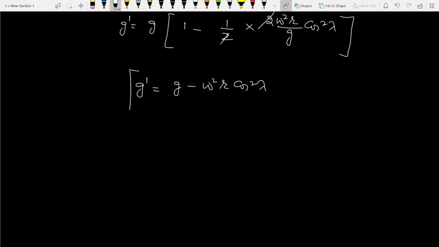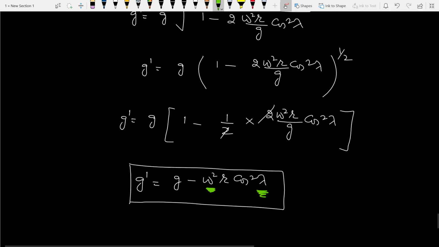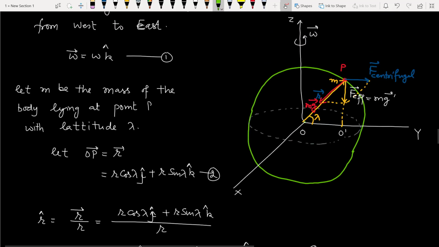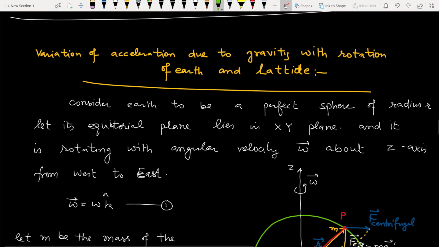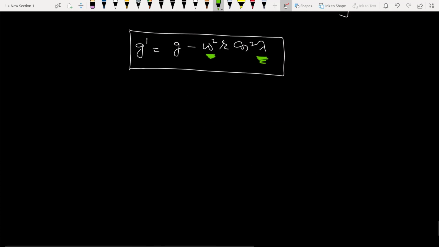So this is the relation with effective acceleration due to gravity, and it depends upon two things, rotation of earth and latitude. So this is the name of our article, that how acceleration due to gravity is affected with the rotation of earth, mean angular velocity and latitude of the place. So we have two special cases.